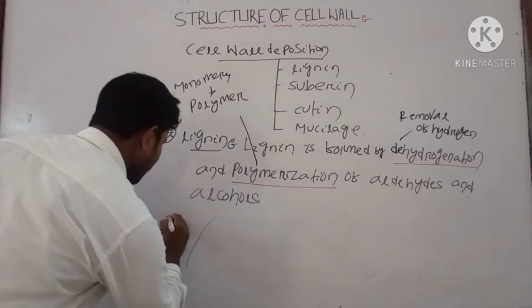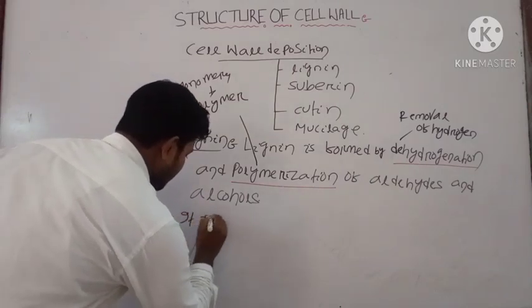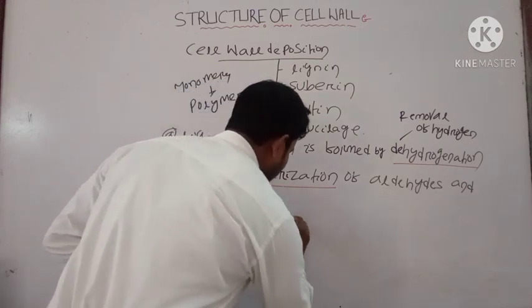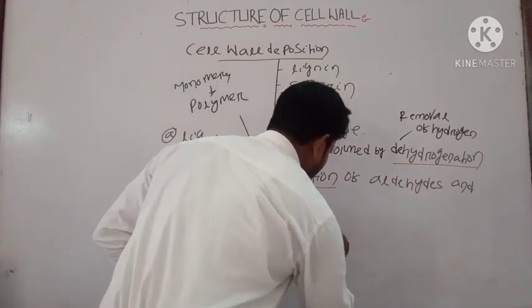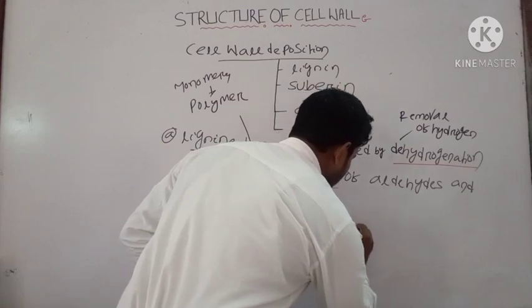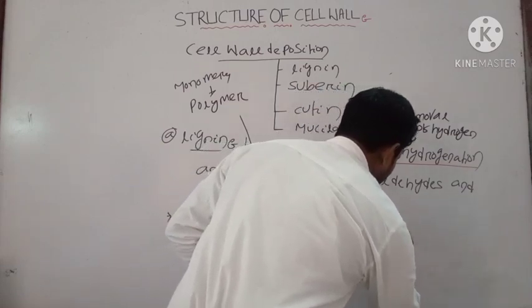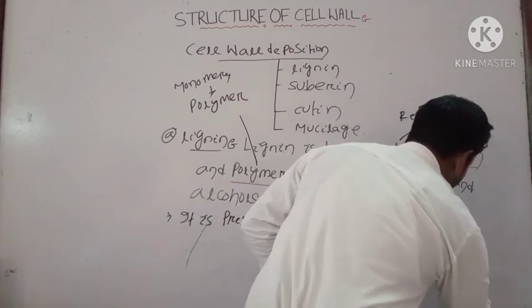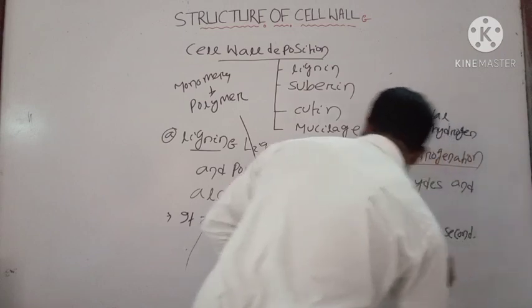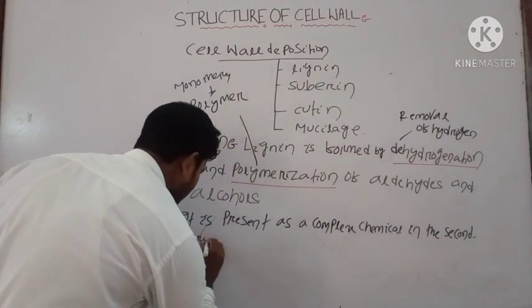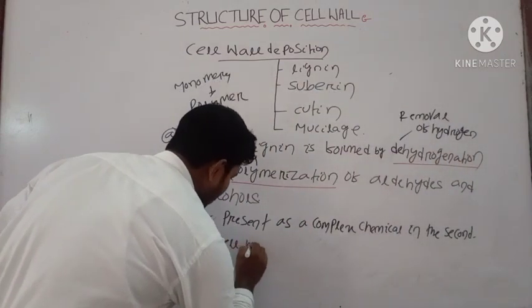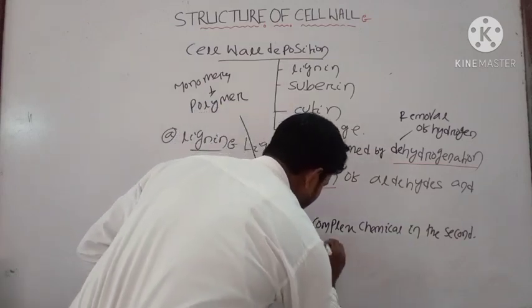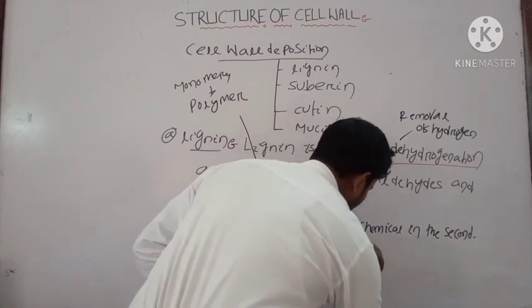The next point is that it is present as a complex chemical in the secondary cell wall of woody hard tissue.